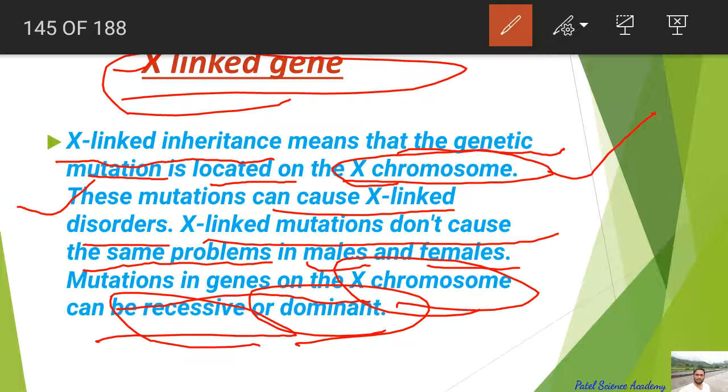Examples of X-linked traits include hemophilia, color blindness, night blindness, myopia, muscular dystrophy, etc. in the male body. So this is about the X-linked gene.